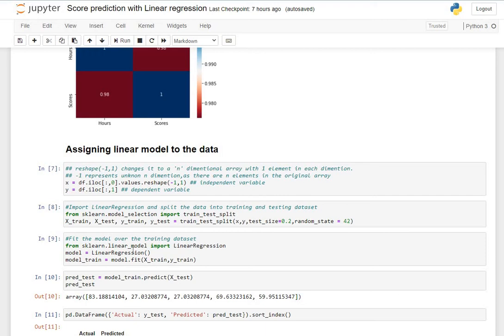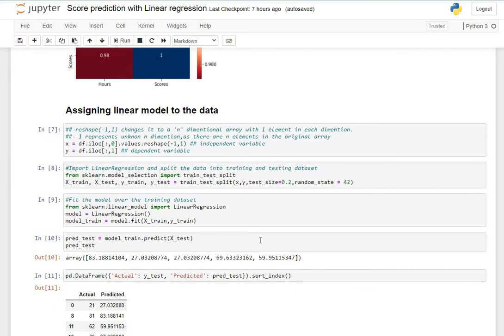We split the total data into training data and testing data using train_test_split from sklearn's model_selection. While splitting the data, we use 0.25 as the test size, that is 20% of the data is used for testing and the remaining 80% for training the model, and the random state is 42.